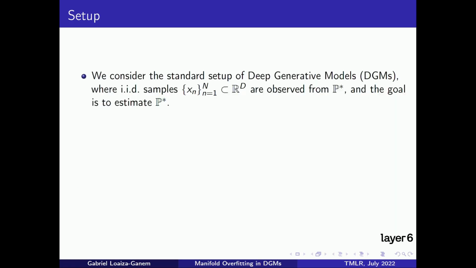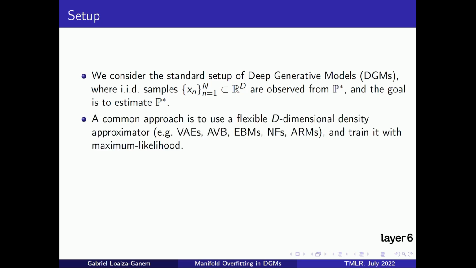In our paper, we assume access to IID samples of data coming from some distribution P-star in a high-dimensional ambient space, whose dimension we denote as uppercase D, and the task at hand is to use the samples to learn P-star. Likelihood-based, or explicit, models, such as variational autoencoders, or variants like adversarial variational Bayes, energy-based models, normalizing flows, and continuous autoregressive models all tackle this problem. While their inner workings vary, they all use neural networks to construct an uppercase D-dimensional density, which is then trained by maximum likelihood or some lower bound of it.